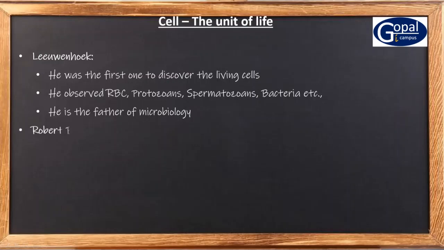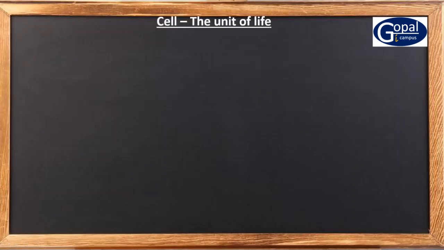After Leeuwenhoek, in the history comes another person. His name is Robert Brown. Robert Brown discovered the nucleus for the first time. Then another important event in the history of cytology is the proposal of cell theory. And this cell theory was proposed by